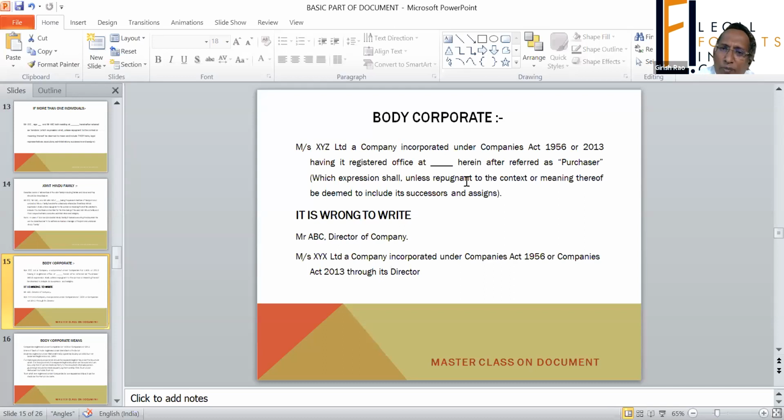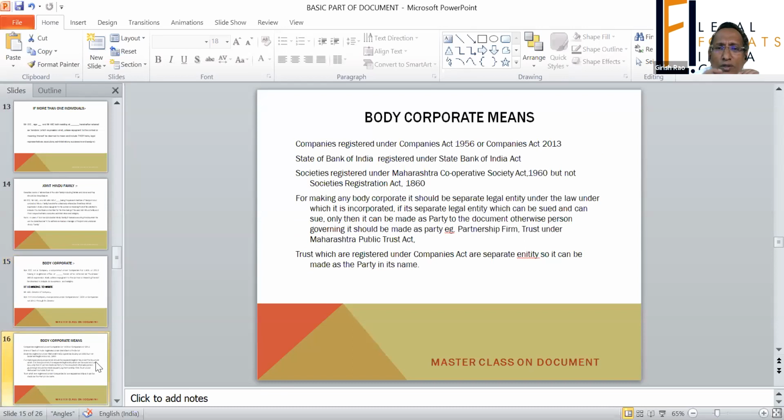Now, the body corporate can even be a society under the Maharashtra Cooperative Societies Act. It's also a separate body corporate. But please understand this, not societies formed under the Societies Registration Act 1860. Don't make the mistake of thinking it is a body corporate.